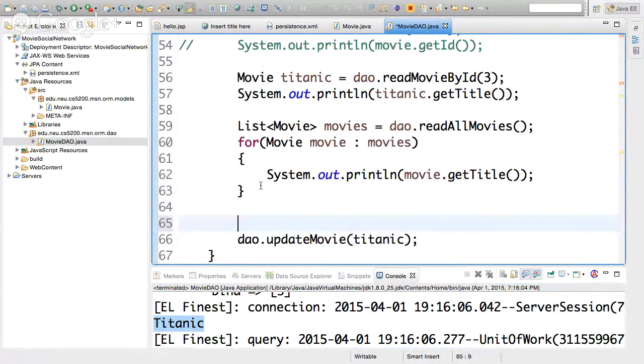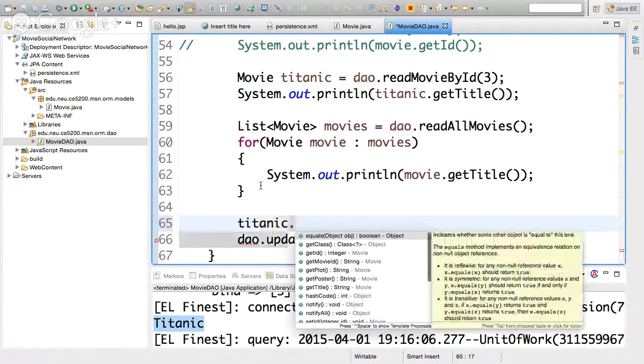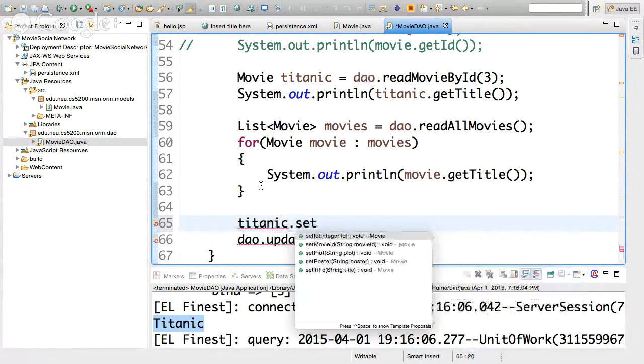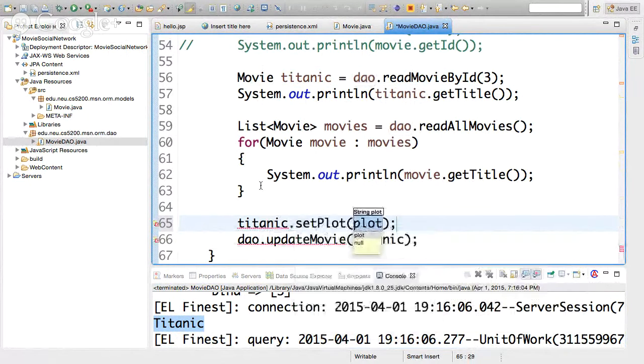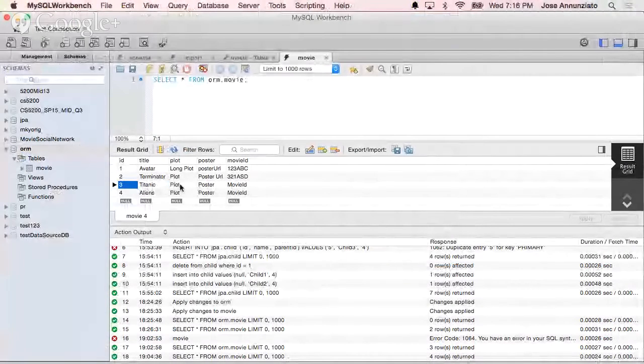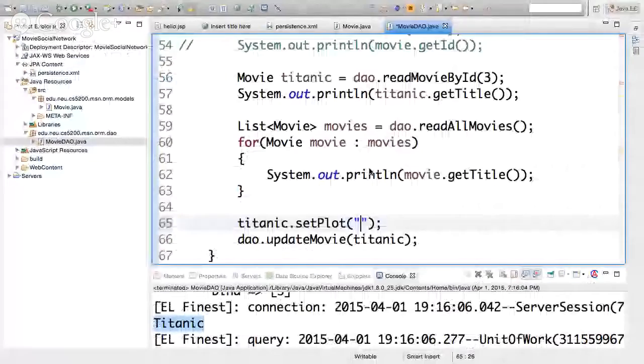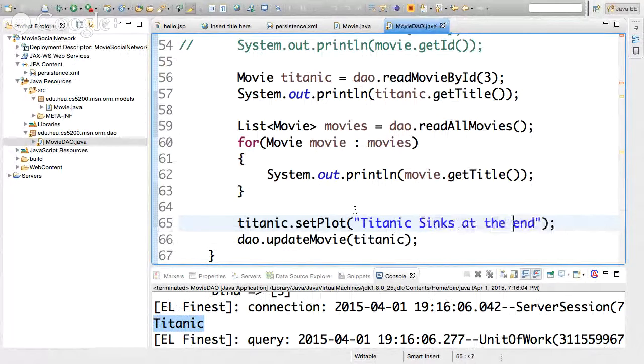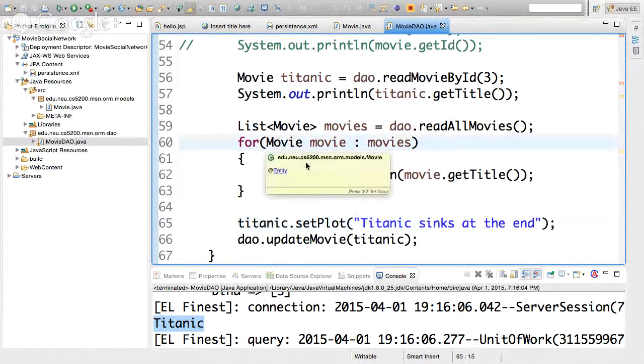Let's say Titanic. I'm going to set the title, or I'll set the plot, right? So it used to be that the plot is what? Plot, right? It was just plot, right? So I'm going to change it. Titanic sinks at the end. Okay. Right, and let's run this.